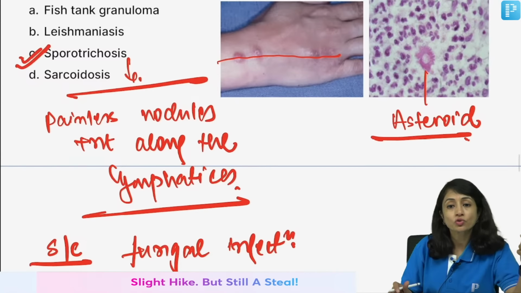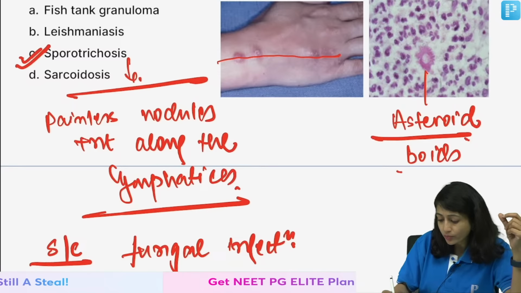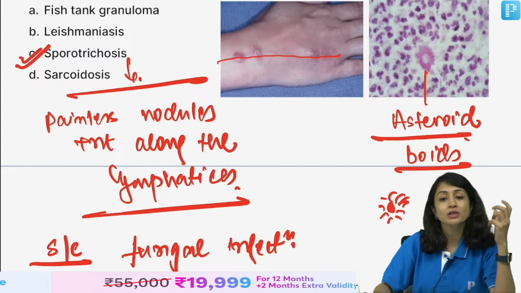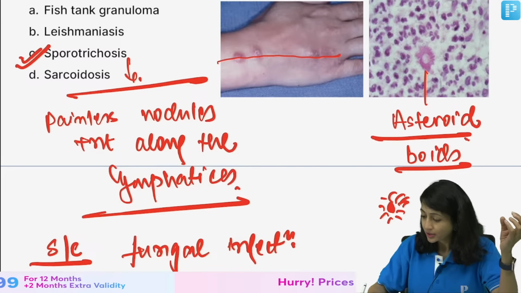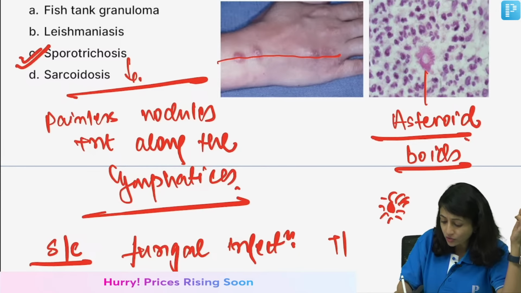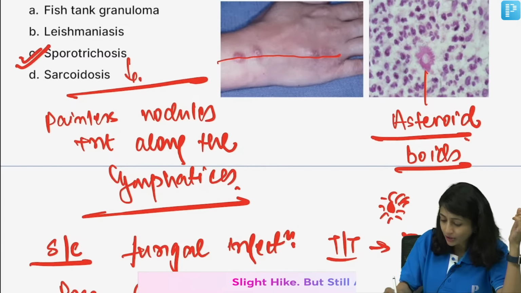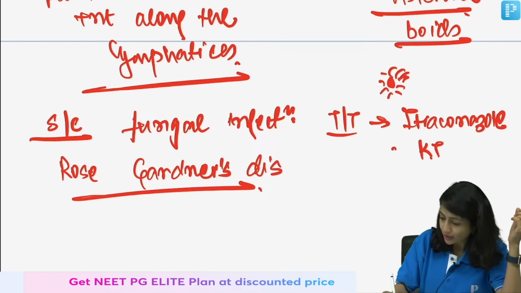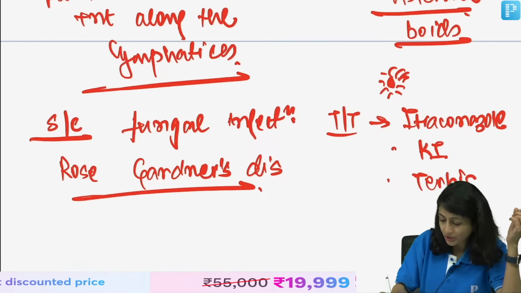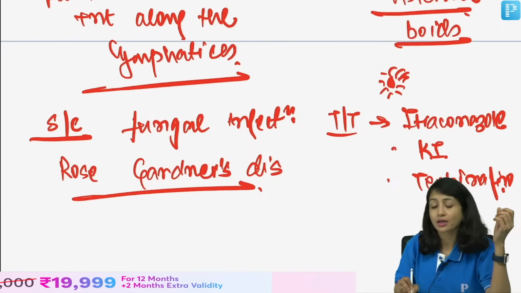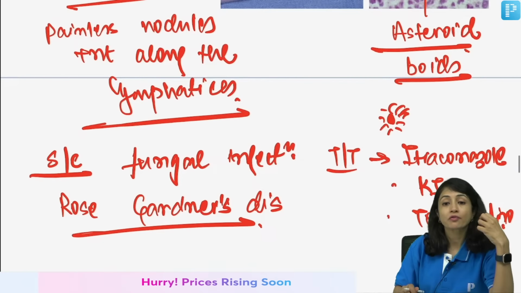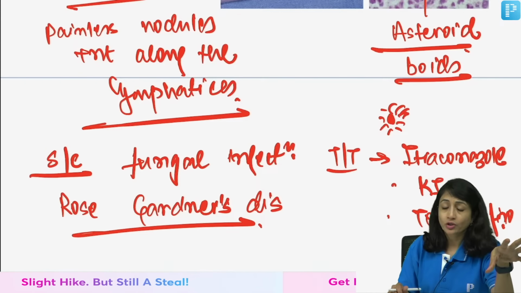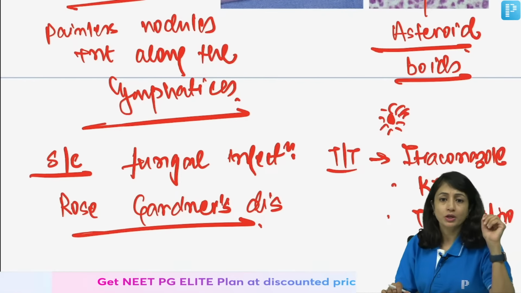Then if you do histopathology, what you see are asteroid bodies, which are nothing but fungus surrounded by immune cells from all sides, giving rise to asteroid bodies here, right? How do you treat? You give itraconazole, you can give potassium iodide, and you can even give terbinafine. So, in sporotrichosis, everything is important. Remember, asteroid bodies are formed because of the Splendore-Hoeppli phenomenon, and these are not specific for sporotrichosis, but you very commonly see them in sporotrichosis patients, right?